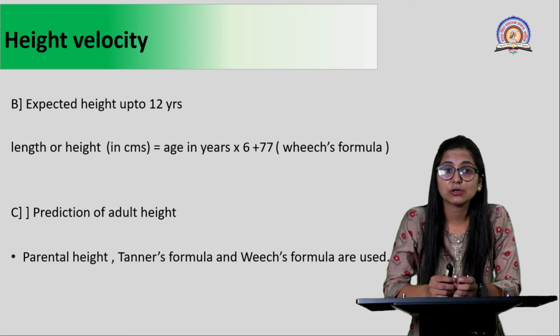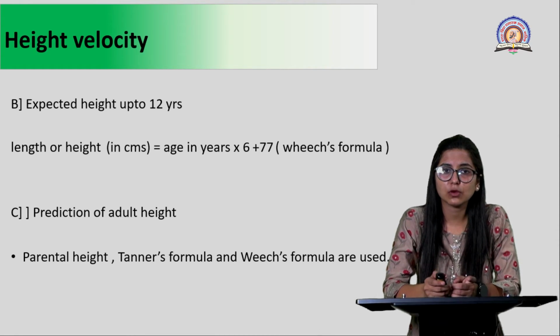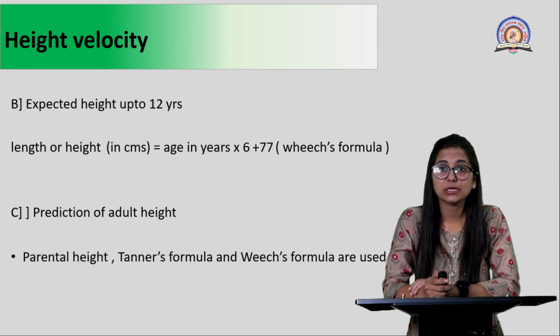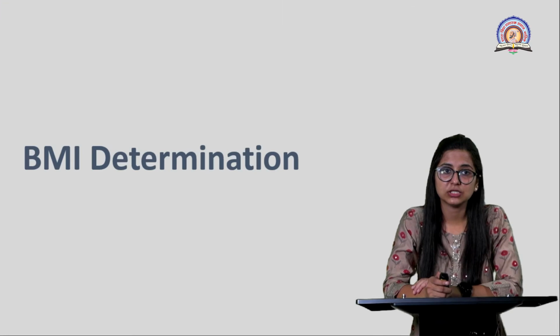Other than this, prediction of height in adults can also be carried out using parental height or Tanner's formula, or in certain cases Wench's formula is also used. Though this is not of great importance, because after a particular point, the height in adults does not change.